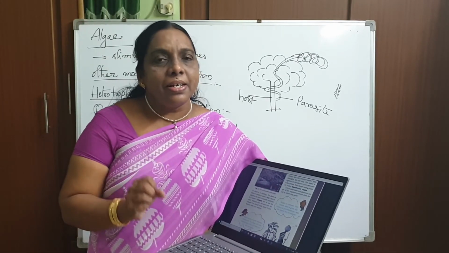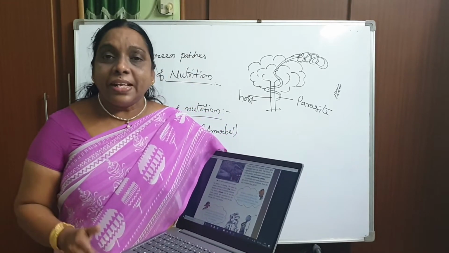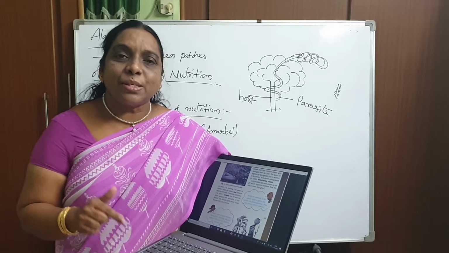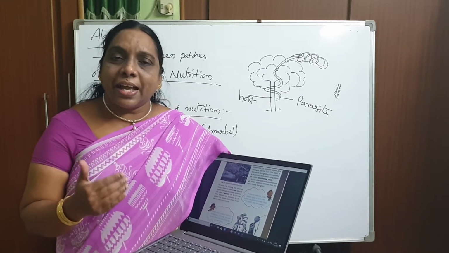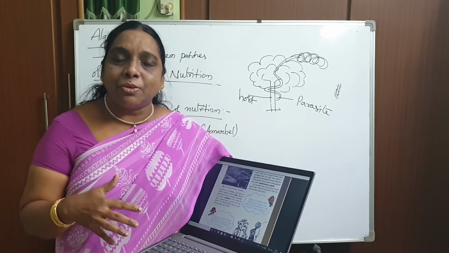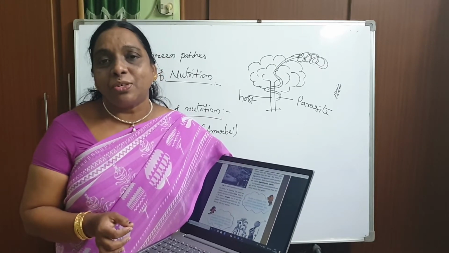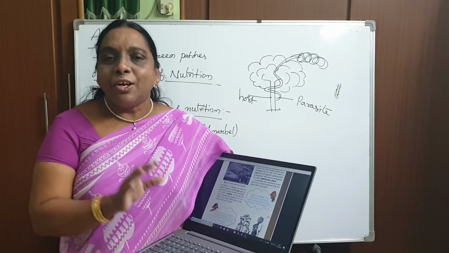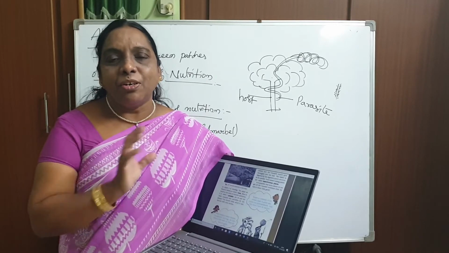They deprive the energy from the host plant. In the next class we'll study what happens in animals. A parasite animal lives inside the host, causes harm to the host, and gets the benefit. We don't see that type of process here. Only they deprive the energy from the host.